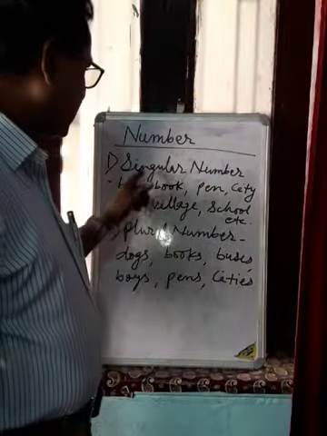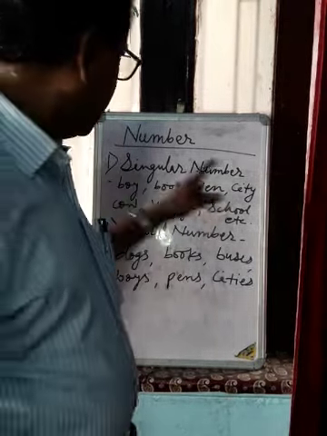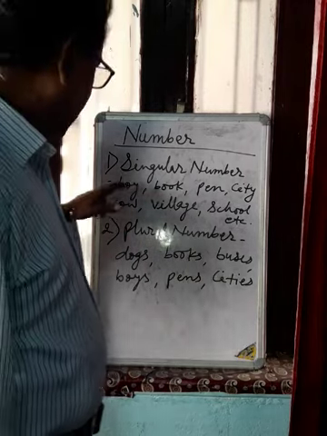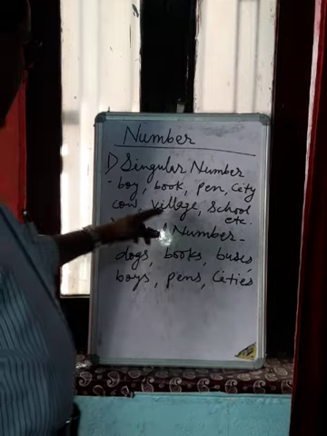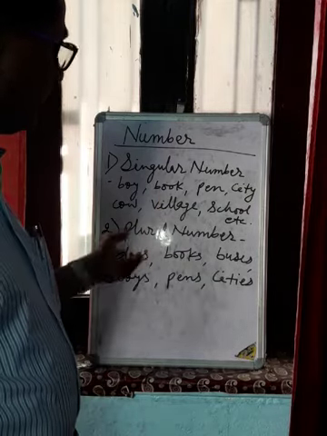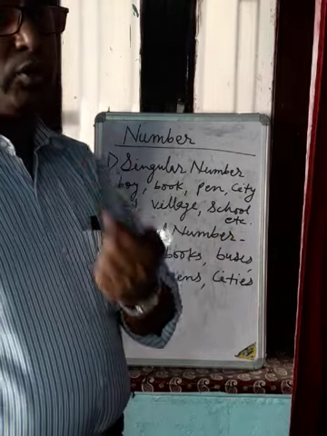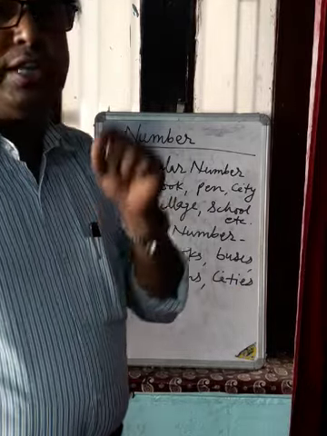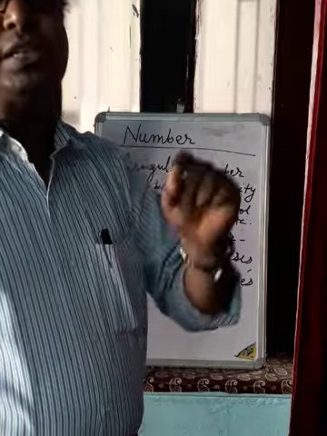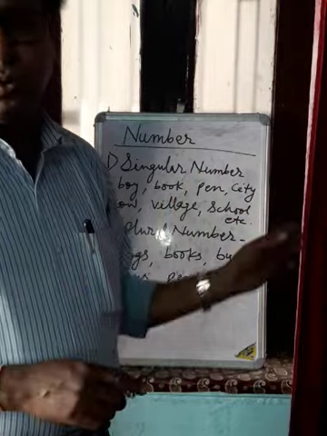So let us learn here, as I have taught you right now, there is singular and plural number. Number is of two kinds, singular and plural. Here boy becomes boys in plural. Cow becomes cows. Village will be villages in plural. City will be cities. School is for one school. When you are talking about all schools being closed, you cannot say all school is closed. All schools are closed. So when you add s, that becomes plural.